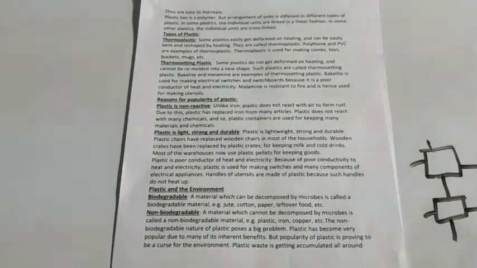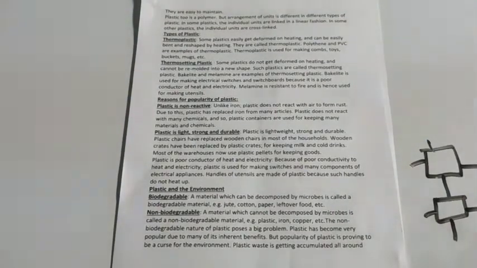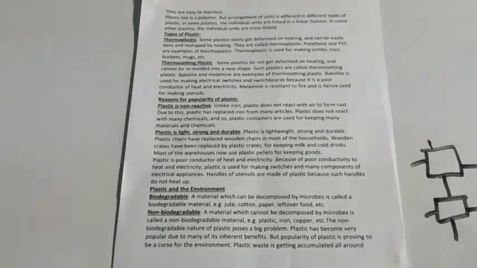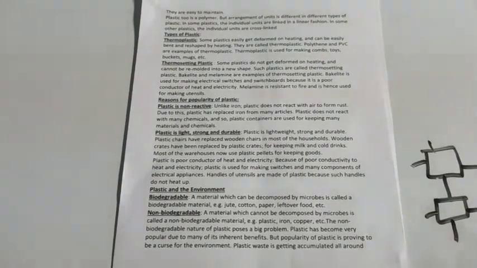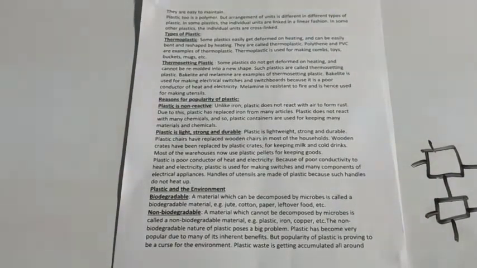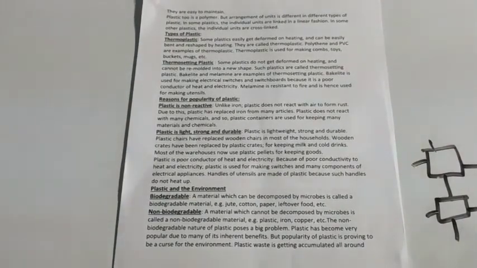Now coming to the second type, thermosetting plastics. Some plastics do not get deformed easily on heating and cannot be remolded into new shapes. Such plastics are known as thermosetting plastics. Bakelite and melamine are examples of thermosetting plastics. Bakelite is used in making electrical switches and switchboards because it is a poor conductor of heat and electricity. Melamine is resistant to fire and is hence used for making utensils.